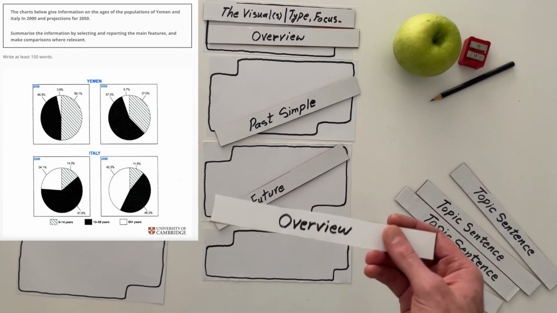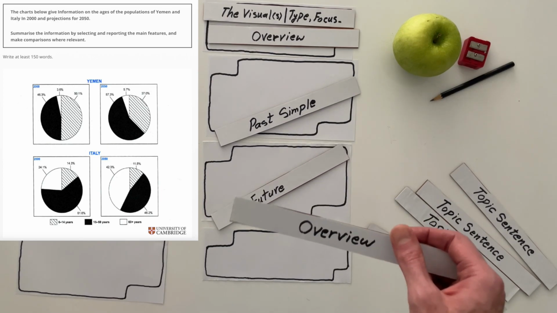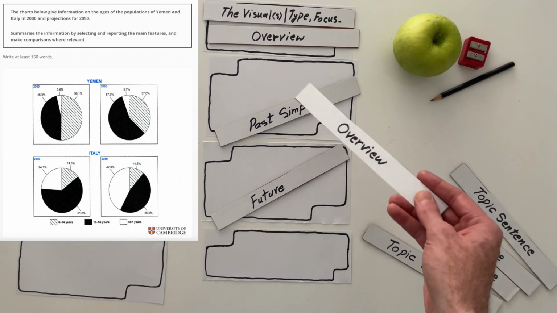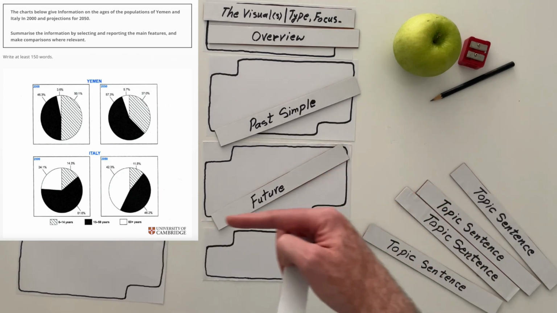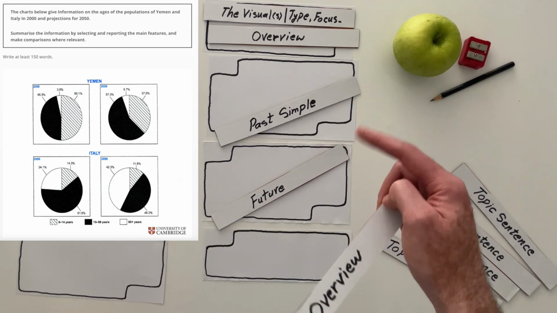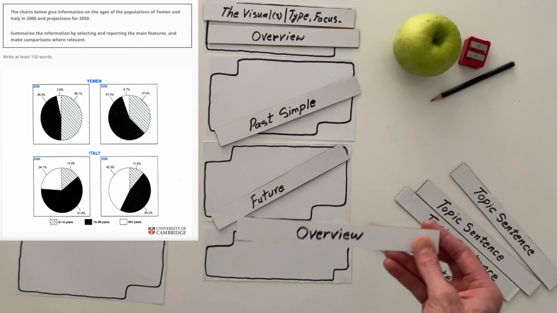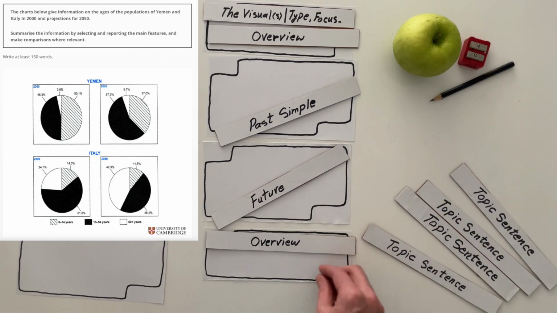You can come up with another item. Even better, we can focus on two of these three elements in the two body paragraphs, and the one remaining goes in the overview. That can happen.